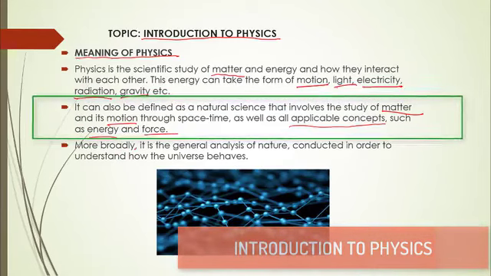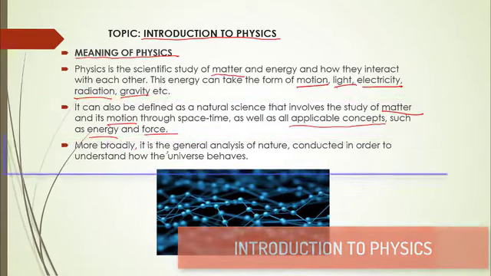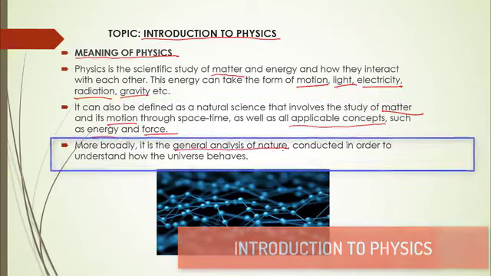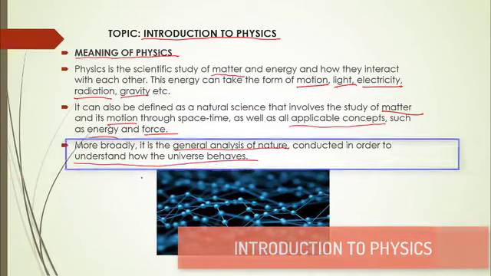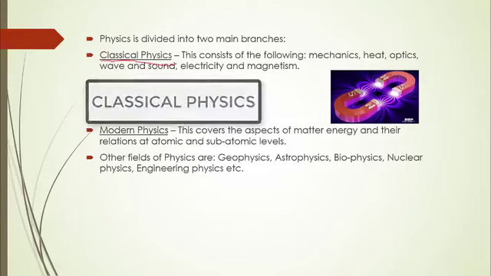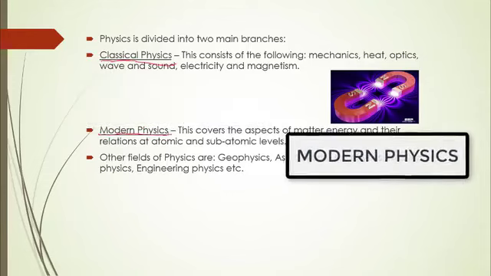And then more broadly, the third definition is that physics is the general analysis of nature, which is conducted in order to help us better understand how the universe behaves. So these are the 3 precise definitions of physics. Now, as you can see from the slide here, you would notice that physics is divided into 2 main branches. They are classical physics and modern physics. These are the 2 main branches that physics is divided into.